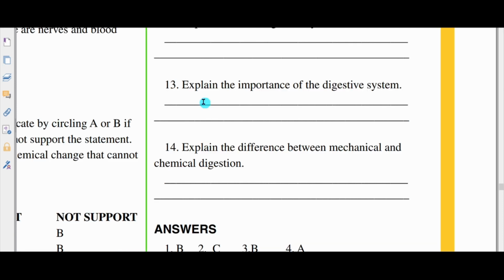Number 13, it says explain the importance of the digestive system. And this goes without saying. Without food, no organ, no system of the body would be able to function. So we need to get those nutrients from our foods in order to live, and the digestive system is that system of the body that will convert it from its complex state to its simple state so that it can be absorbed into the bloodstream and then moved around the body to give the body nourishment.